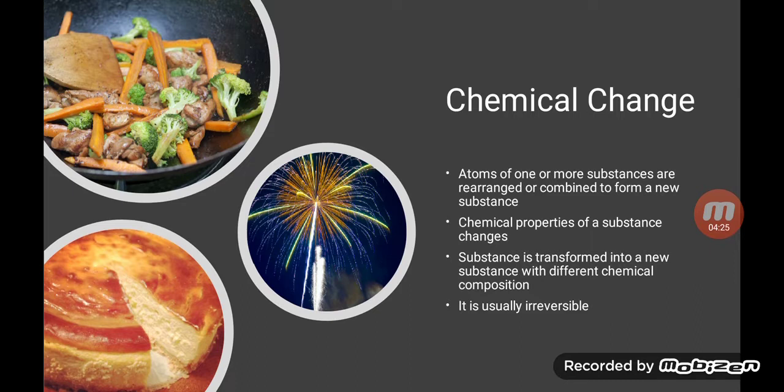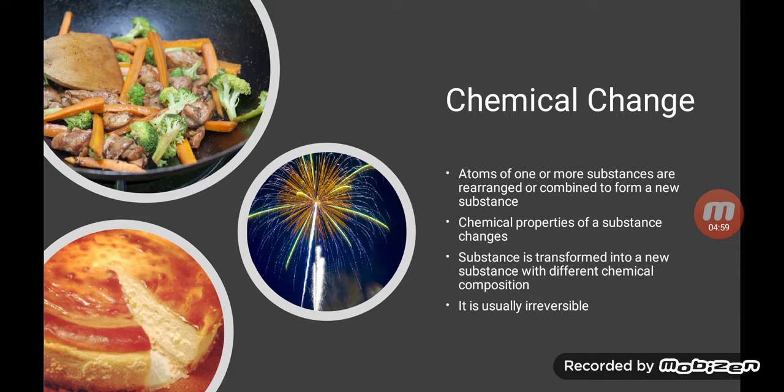When the cake ingredients are mixed and put in the oven, the baking powder breaks down to form sodium carbonate and bubbles of carbon dioxide. This makes the cake fluffy and soft. Baking a cake is an irreversible process. We cannot get our raw substances back after formation of the cake. So, as we saw, new substances are formed, so we consider it a chemical change.